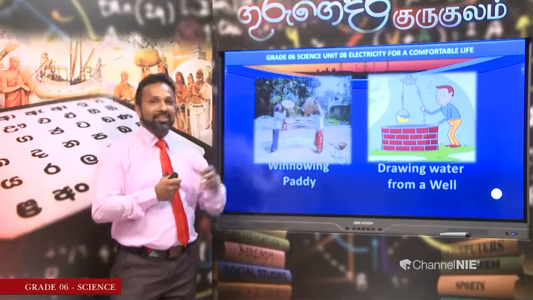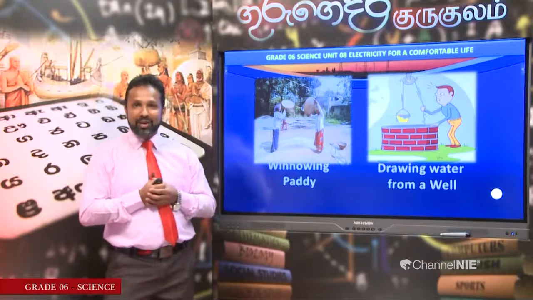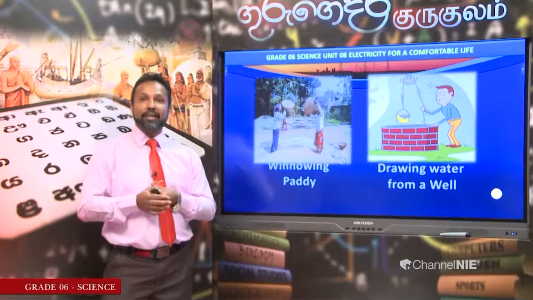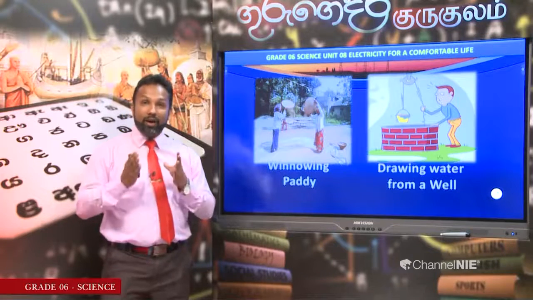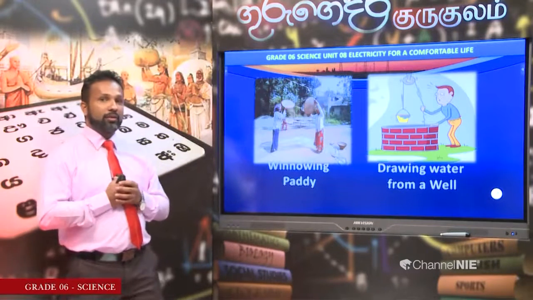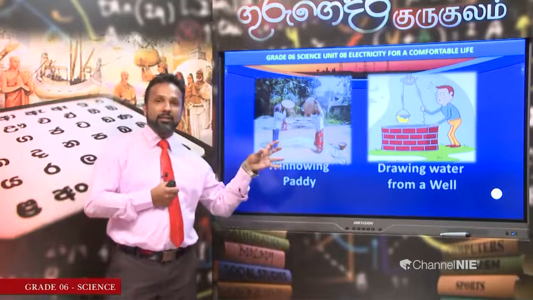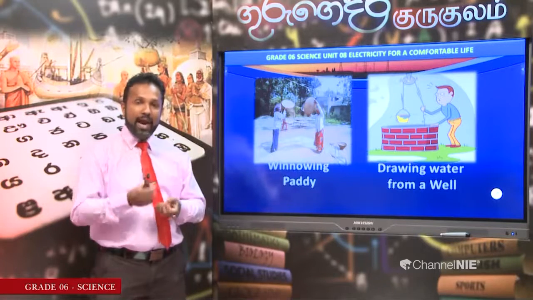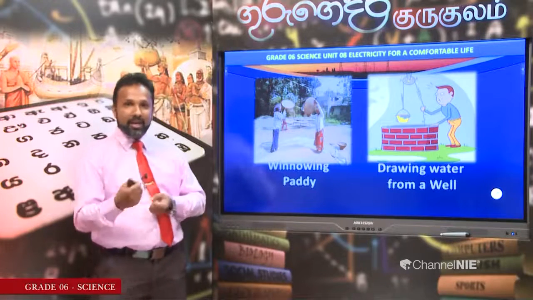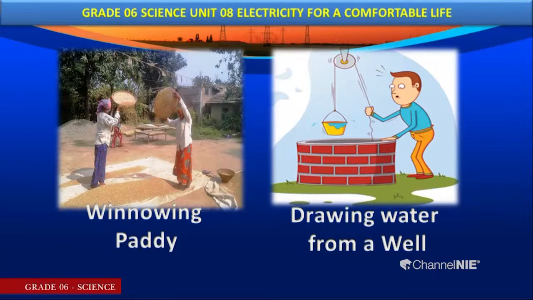And think about drawing water from a well. In those days, we did not have water pumps. What did ancient people do? They used a pulley and a rope, attached the rope to a basket, put the basket into the well and drew the water back. This was also done by using their manpower.